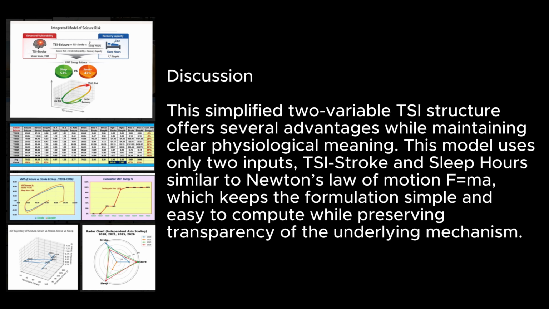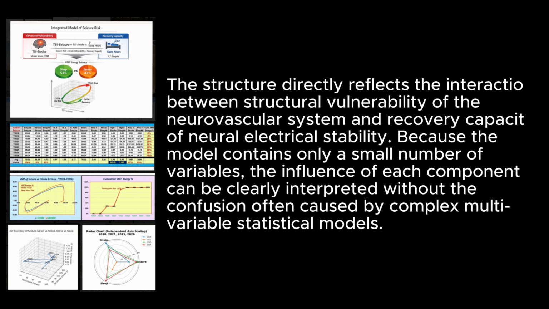Discussion. This simplified 2-variable TSI structure offers several advantages while maintaining clear physiological meaning. This model uses only 2 inputs: TSI stroke and sleep hours, similar to Newton's law of motion F equals ma, which keeps the formulation simple and easy to compute while preserving transparency of the underlying mechanism. The structure directly reflects the interaction between structural vulnerability of the neurovascular system and recovery capacity of neural electrical stability. Because the model contains only a small number of variables, the influence of each component can be clearly interpreted without the confusion often caused by complex multivariable statistical models.